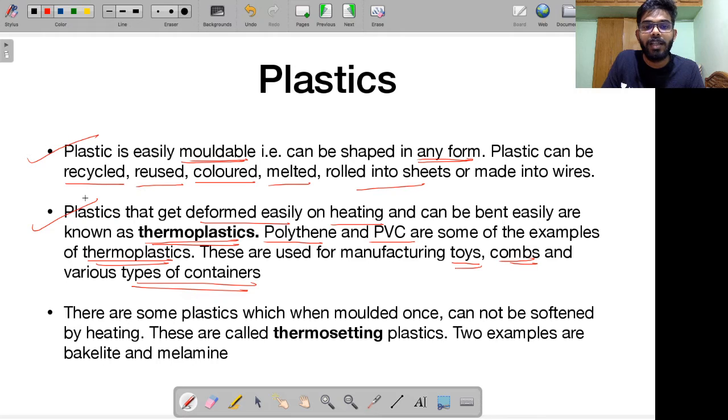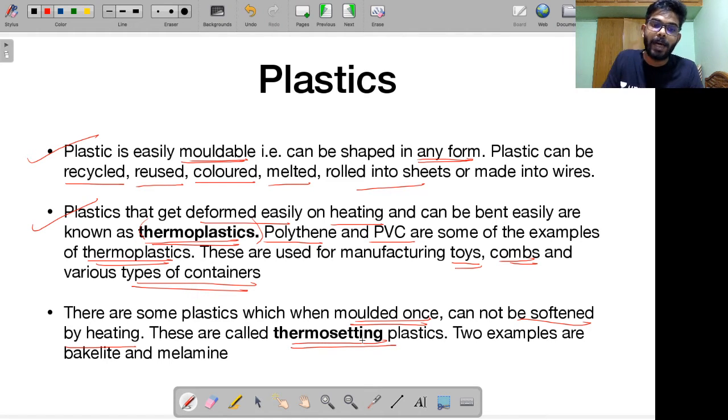On the other hand, there are some plastics which, if you mold them once, cannot be softened by heating, right? That means if you heat them, you are not able to mold them further. Thermoplastics, what happens in thermoplastics? If you provide some heat to the thermoplastics, you can easily mold them, you can bend them. On the other hand, if you see thermosetting plastics, once they are molded once, after that, even if you heat them to higher temperature, they cannot be softened easily by heating, alright? These are called thermosetting plastics.